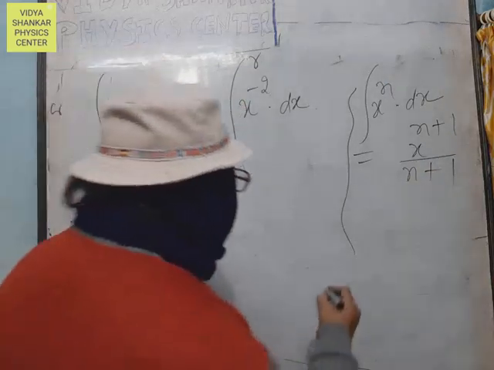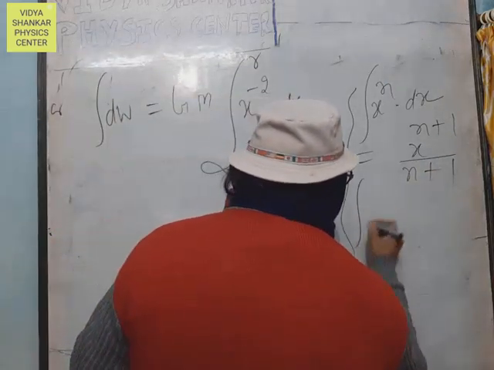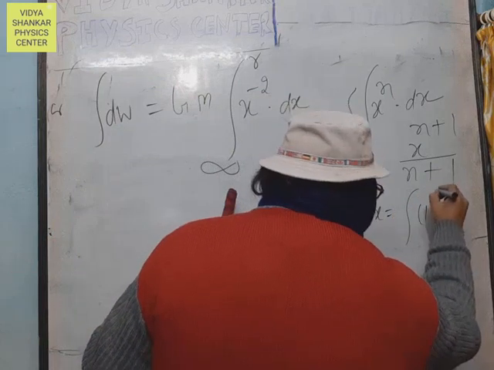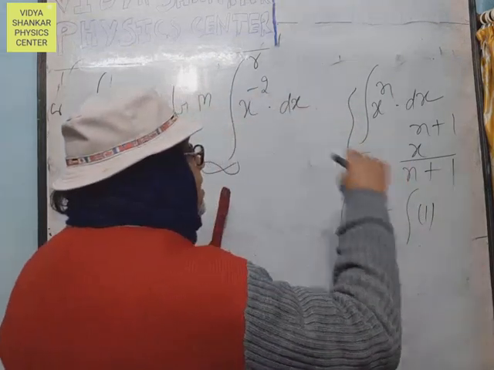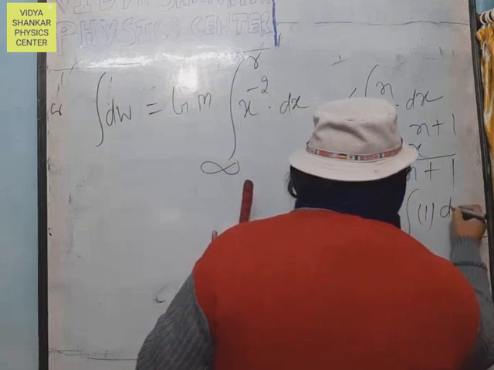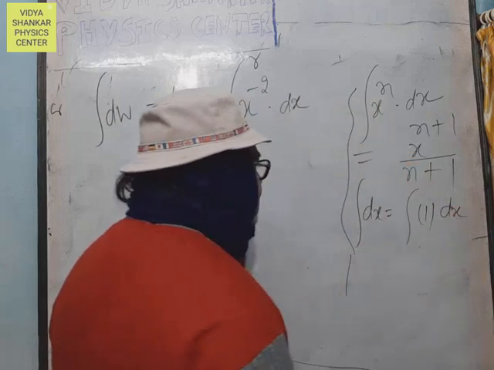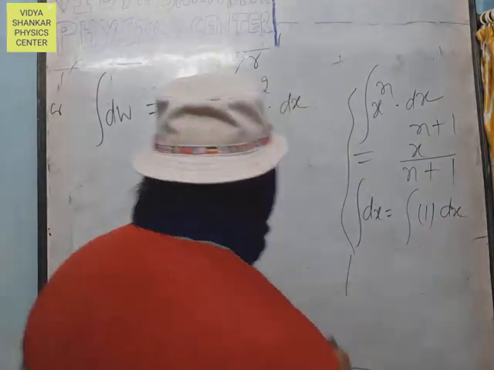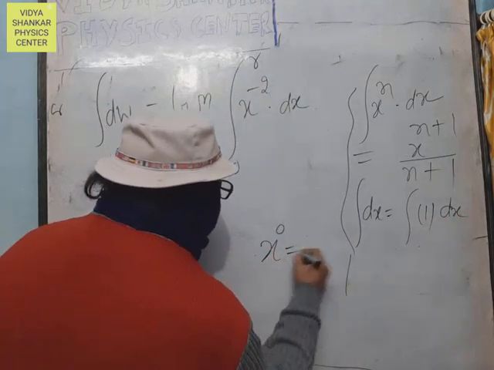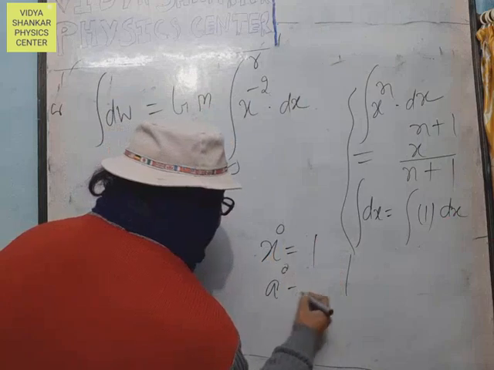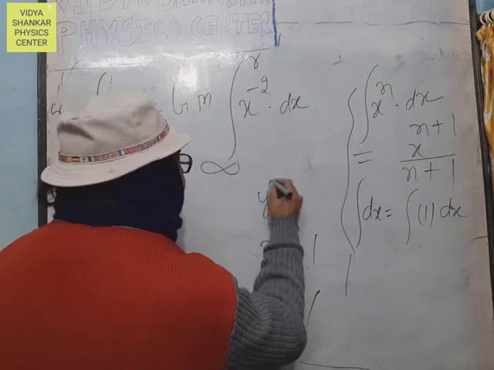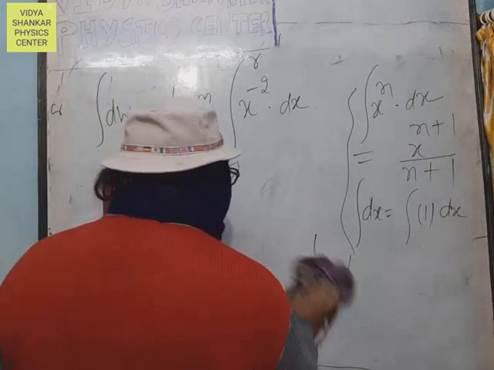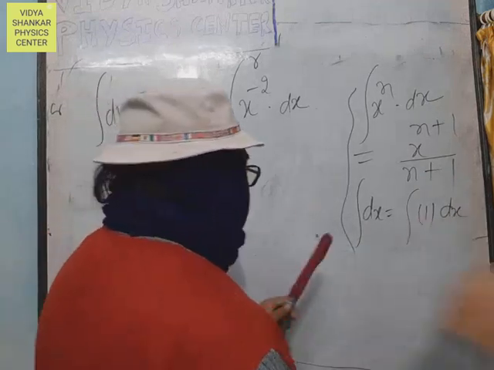Now, the integration of dx. The 1 is missing, so you can write 1 here: 1 dx. And the value of x to the power 0 equals 1, a to the power 0 equals 1, y to the power 0 equals 1. The value of any quantity to the power 0 is 1.